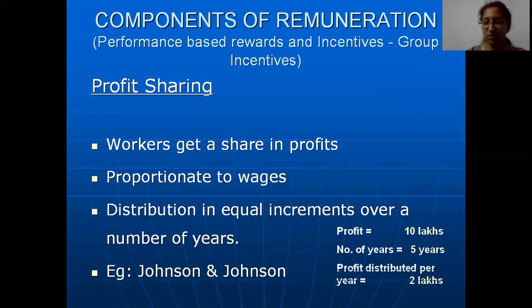So if they distribute the profit at 2 lakhs per year for the next 5 years, and the employee quits the company in 2 years, he has taken 2 lakhs plus 2 lakhs, just 4 lakhs. Totally, he is supposed to receive 10 lakhs. He's taken only 4 lakhs. If he quits the company, he will have to forego the remaining 6 lakhs. So obviously, employees may not want to do that.